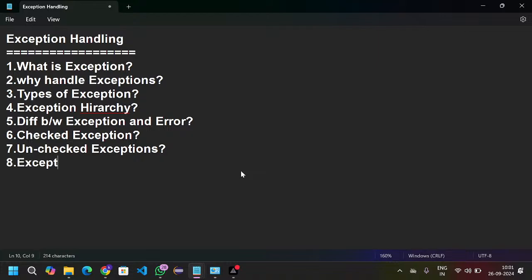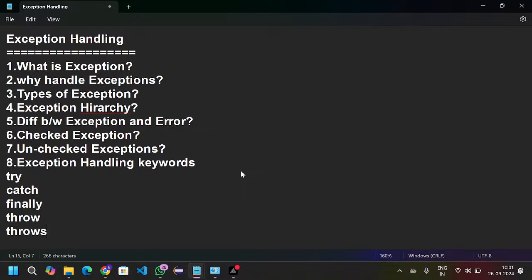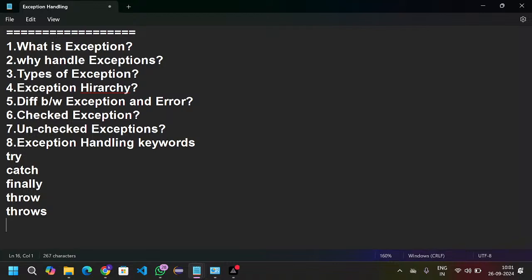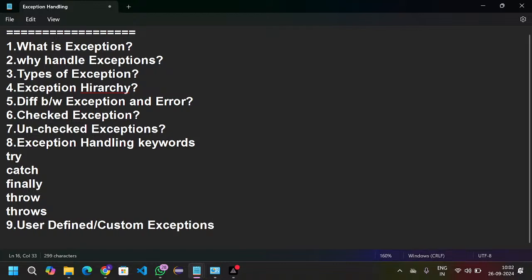Those keywords are the try keyword, catch keyword, finally, throw and throws keyword. Next one is user defined exception or custom exception. So these are the topics going forward.